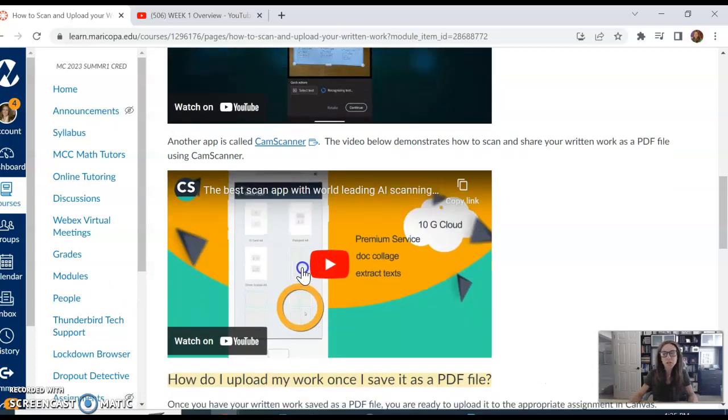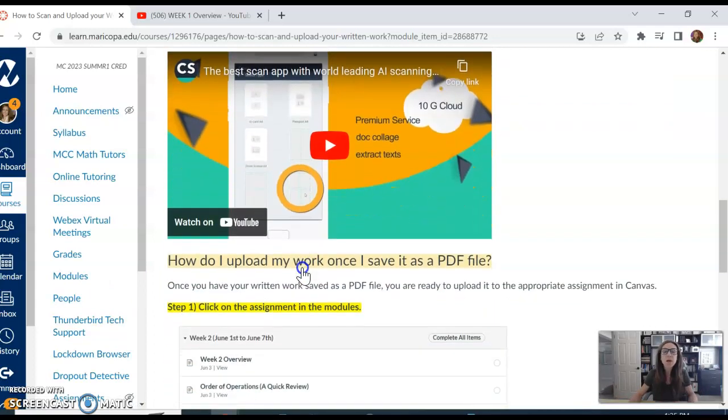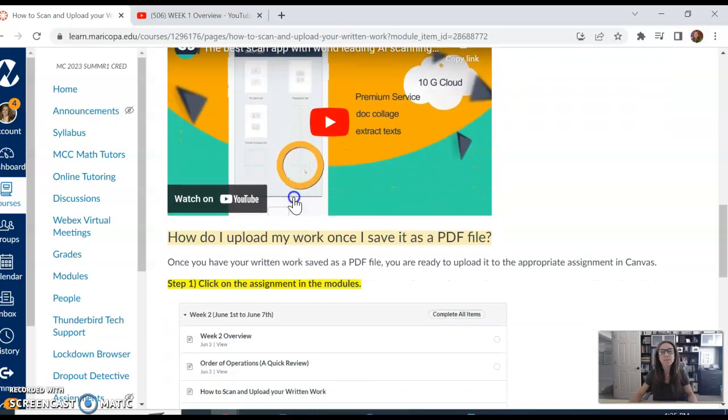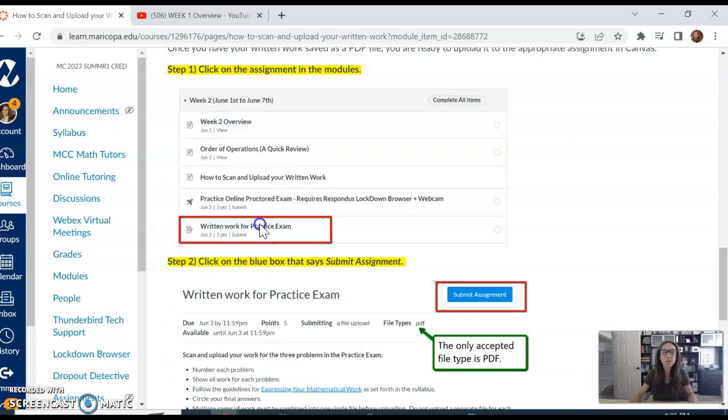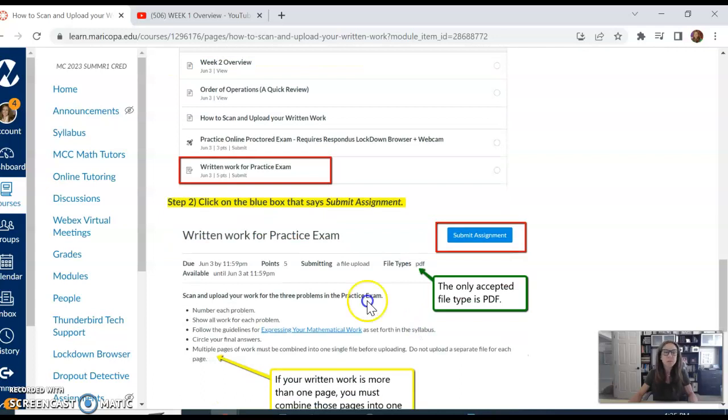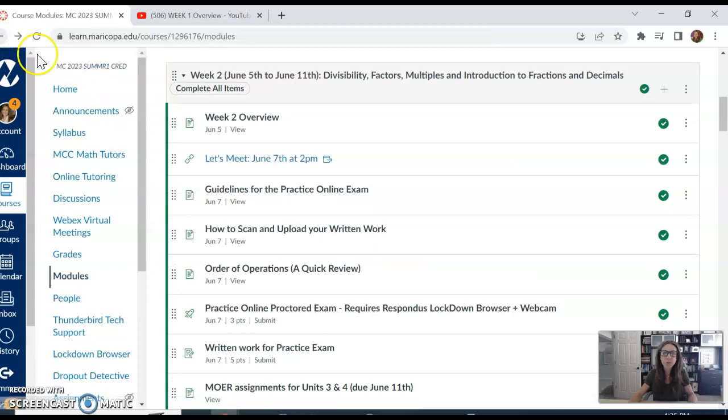So here are the instructions for scanning and uploading your work. Once you have it saved as a PDF, you follow these steps. You click on the assignment, click on the blue button to start the assignment or to submit the assignment, and then you can upload your PDF file. So those are the instructions that you will follow to upload your written work. Make sure you look through that first before it's time to actually do it.